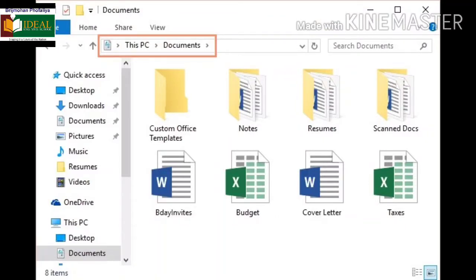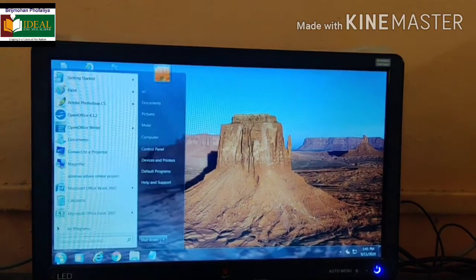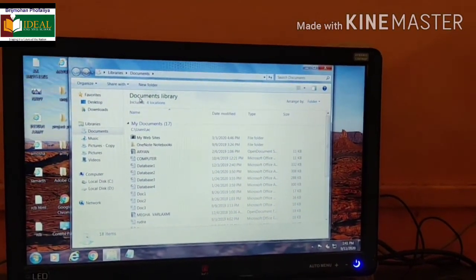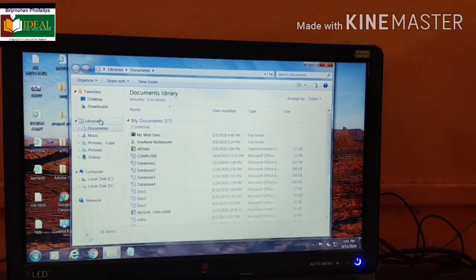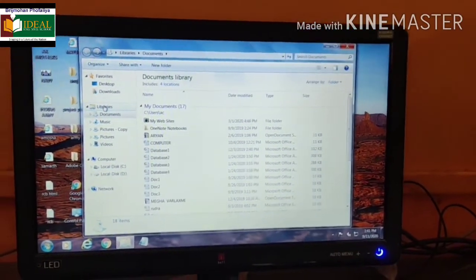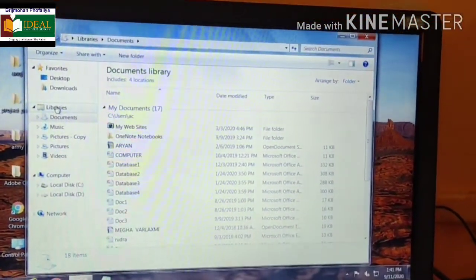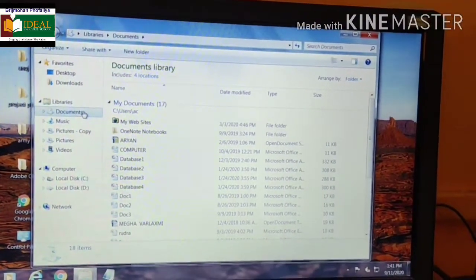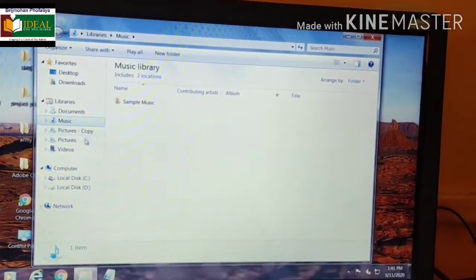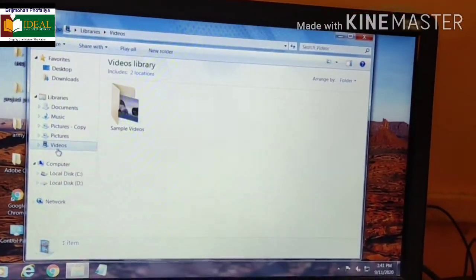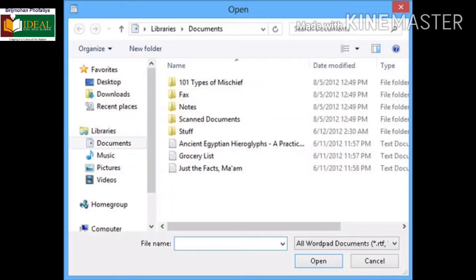So let us see now how we will move to our libraries where we can organize all our files and folders. Simply click on the Start button, and in the right panel, click Documents. Now the libraries window is open for you. Here are the libraries. First one is Documents, where you can keep all document files. The second is Music, where we can keep all music files. Pictures, where we can store all images, and the last is Videos.